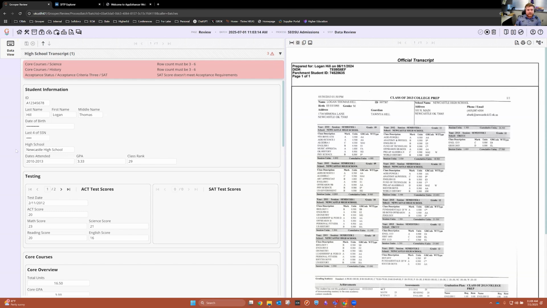So I'm going to start here at the very top with some basic header information that we've collected from this document. The first one here that you see is a student ID. And if you're familiar with Banner, you're probably familiar with this format of the student ID. But what I want to point out is this is not on the document. If you look at the Parchment student ID, or the actual ID from the document, that is not what's here. And that's by design. What I've done here is look up into a student information system that I've mocked up to do a database lookup.